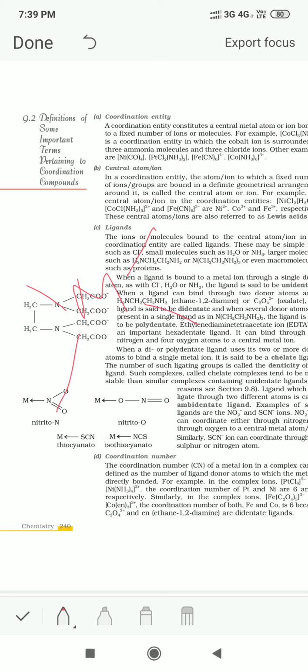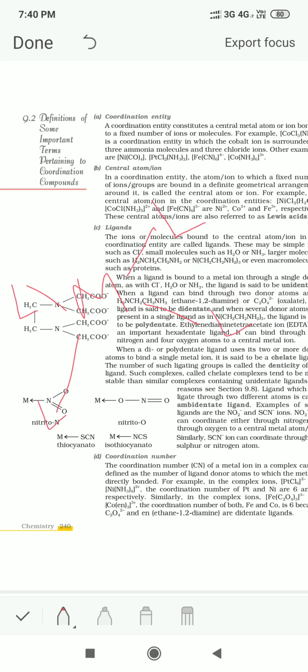These groups are coordinating, which means they are giving their lone pair of electrons. If they are neutral molecules, they are coordinating through their lone pair of electrons. If they are anions, they are giving the electron pairs to the central metal ion. So these groups are known as ligands.